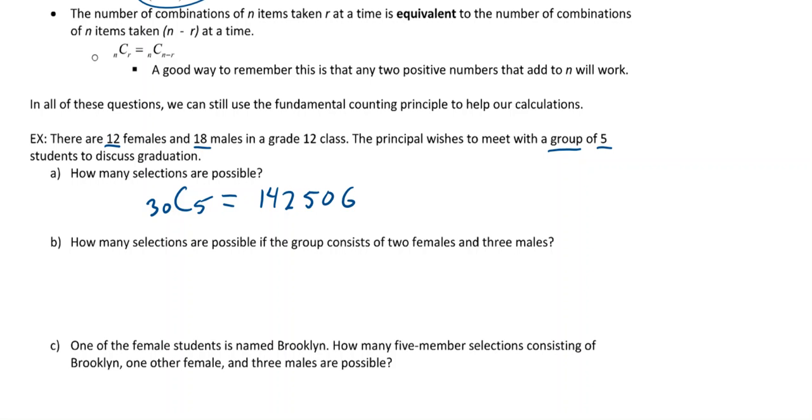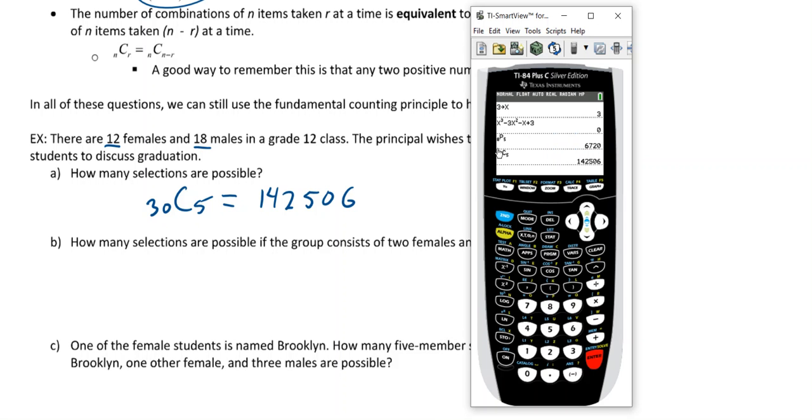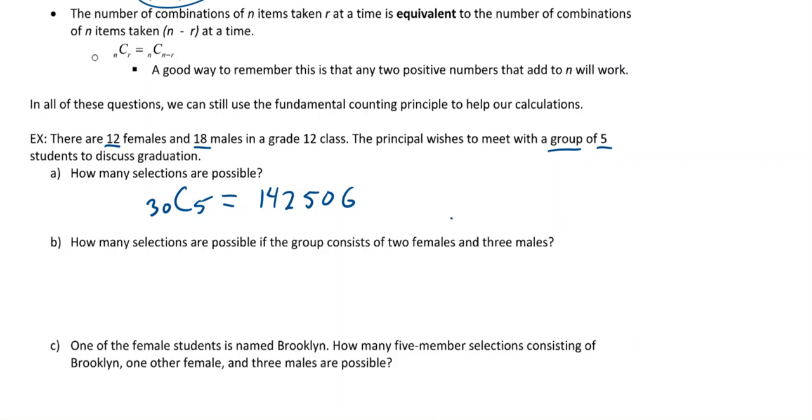Some of them, I think like the older TI-84s or even the TI-83s as well, when you hit that nCr button, it will actually show up on your calculator as nCr. So then you're like, but you don't have the option to actually put the numbers in. So what you do in that case is you would put in 30 first.